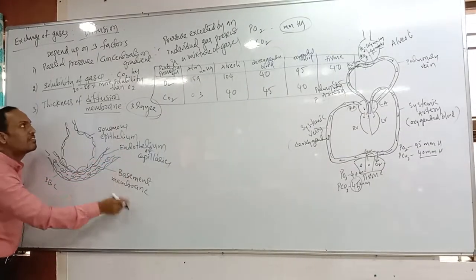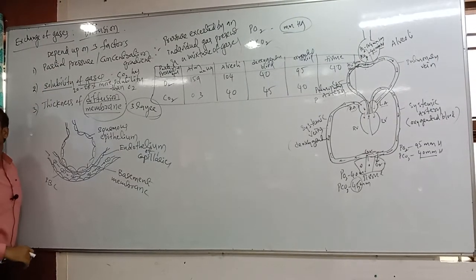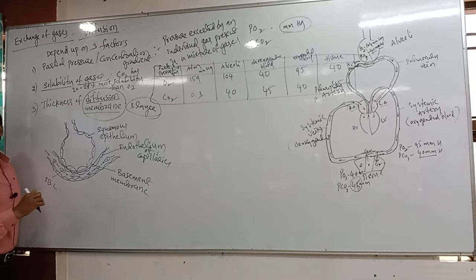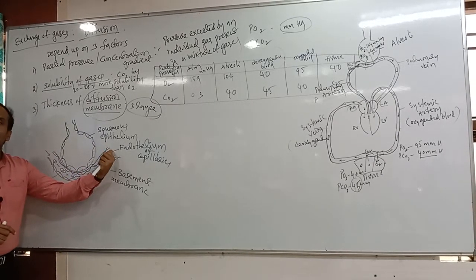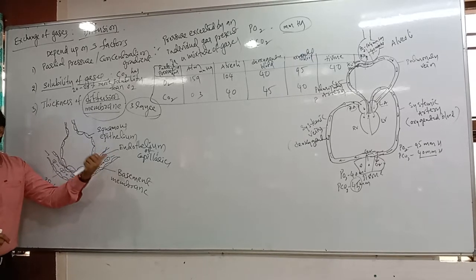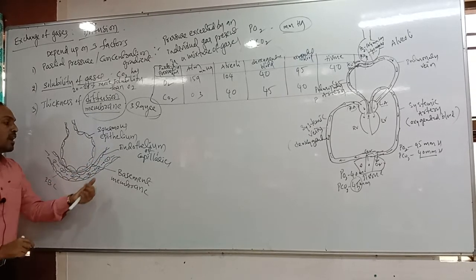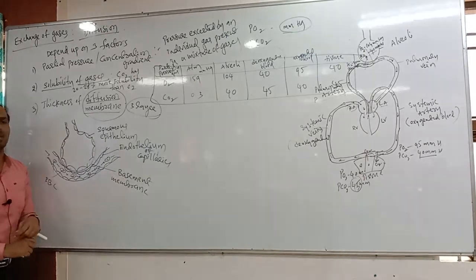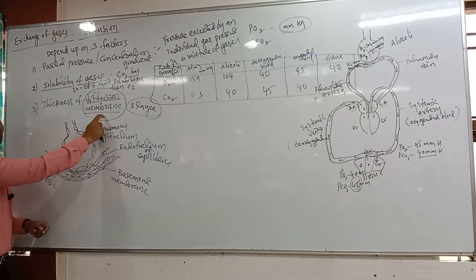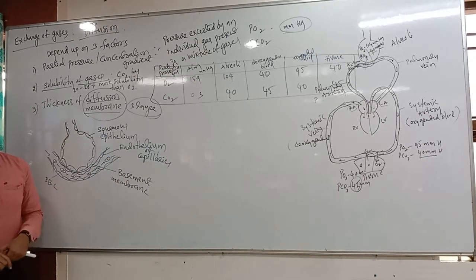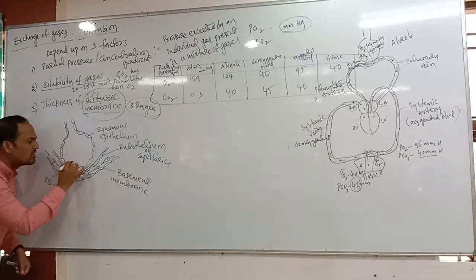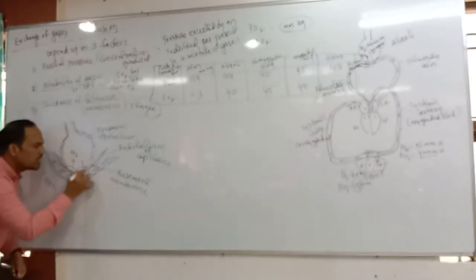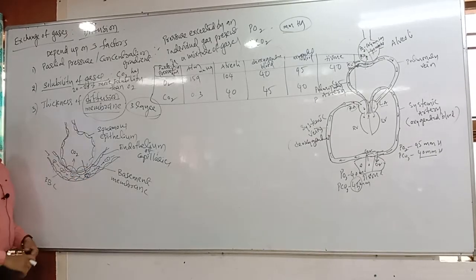And these three layers form what? Diffusion membrane. Diffusion membrane is completely formed by three layers. Once again, what are the three layers? Epithelium of alveoli, endothelium of blood capillaries, and between that, basement membrane. These three layers together are called the diffusion membrane. Clear? The diffusion membrane thickness is very small, so it is very fast. Carbon dioxide elimination and oxygen capturing take place.